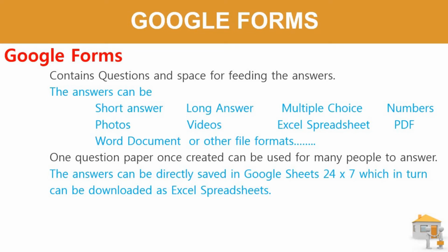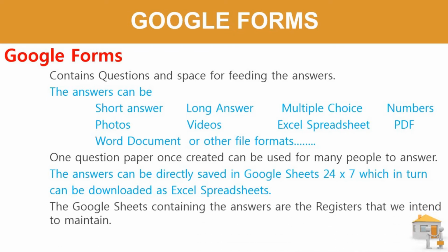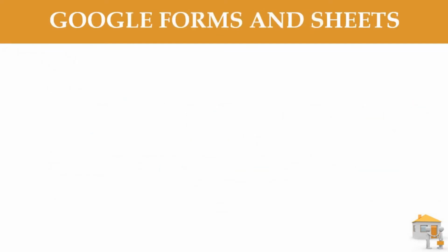Google Sheets resembles an Excel spreadsheet. The answers can be directly saved in Google Sheets on a 24/7 basis round the clock, which in turn can be downloaded as Excel spreadsheets. The Google Sheets containing the answers are the registers that we intend to maintain. So, from form to Google Sheets, our registry work gets completed.